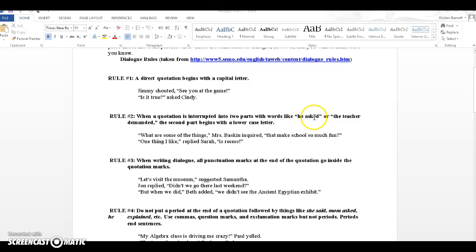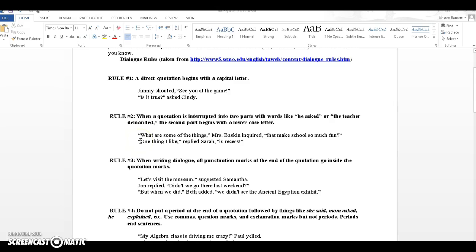So normally you have something other than just the dialogue. For instance, "What are some of the things that make school so fun?" is the whole quote here from Mrs. Baskin, but the author included a tag in the middle. Who's speaking? "What are some of the things," Mrs. Baskin inquired, "that makes school so fun?" So see, the T of the "that" here is not capitalized because it's a continuation of this first part. That's all one sentence and one idea. It's just interrupted with that tag.